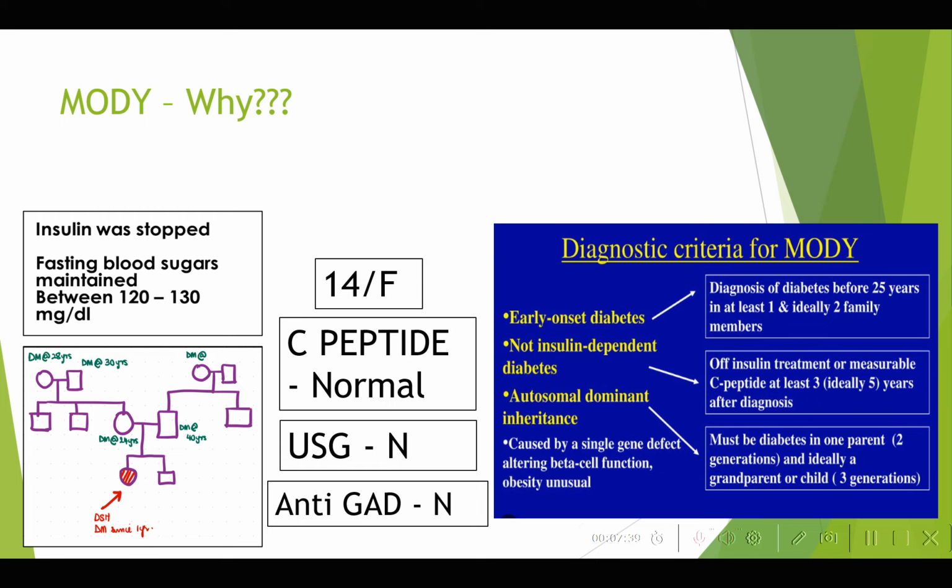So, if it is not due to insulin deficiency, what is the cause? Usually the cause is something altering the beta cell function. So what is the beta cell function? The beta cell function is the production of insulin. So what happens in MODY?